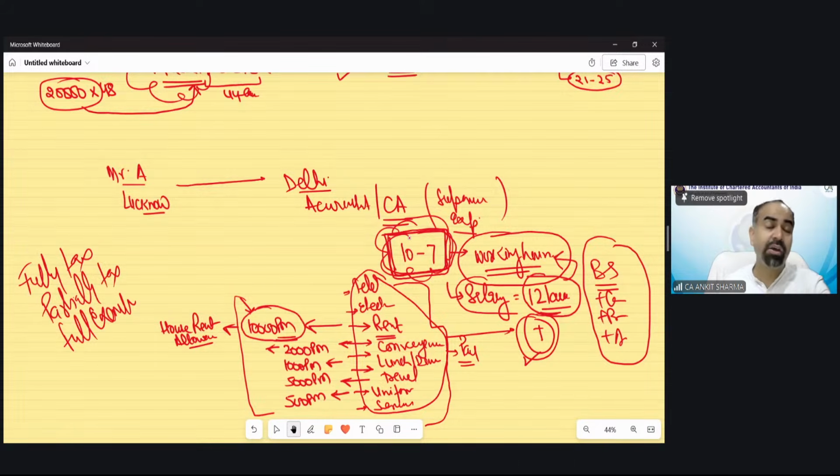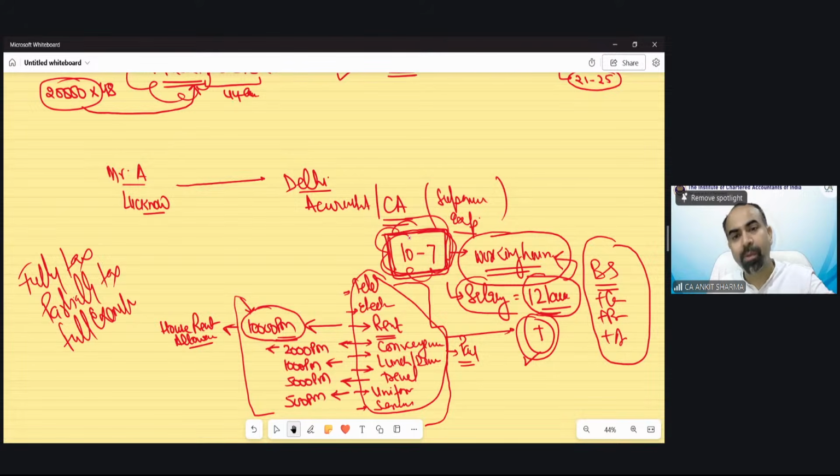And we have two regimes also: the default tax regime and the optional tax regime. Some allowances are exempted under both regimes. Some are exempted under the optional tax regime, and some are exempted partially under both optional and default. So you understood what exactly allowances are? What is the meaning of the word allowances?